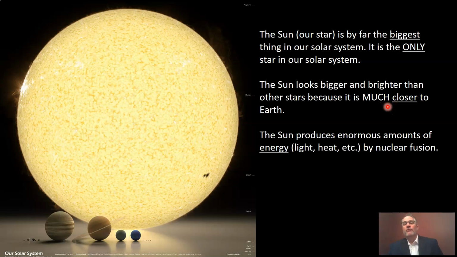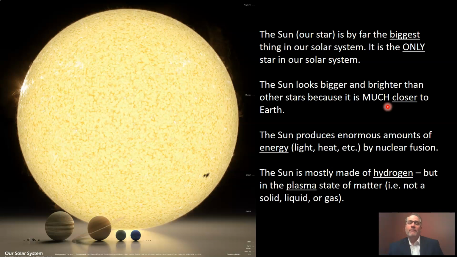Our sun produces most of the energy in our solar system. Light, heat, other types of energy are produced by our sun, but most of the energy in our solar system is produced by this star. It uses something called thermonuclear fusion. Not that you need to know that, but our sun is made of gases. Some of you have heard this before. Mostly, our sun contains a gas called hydrogen gas, and our sun isn't a solid, it is not a liquid, and it is not a gas, which is a little strange.